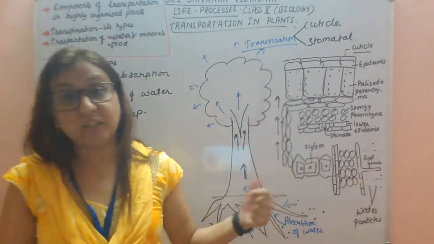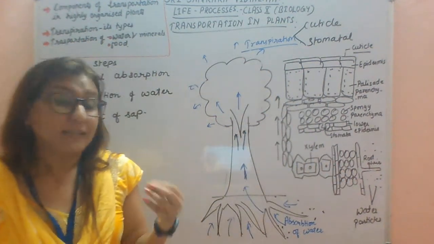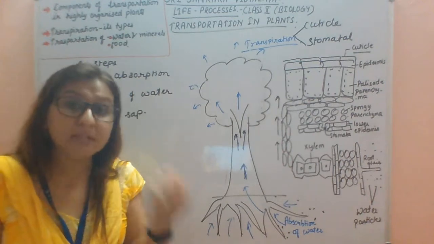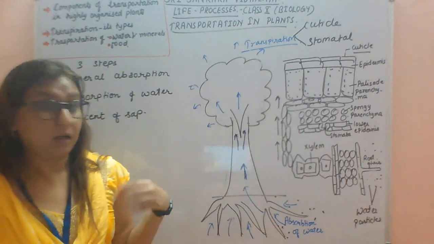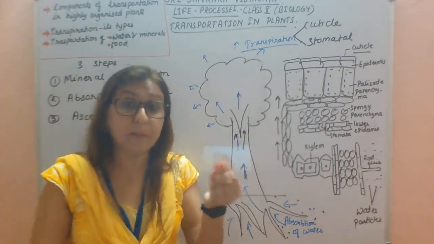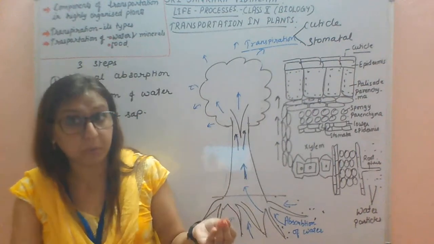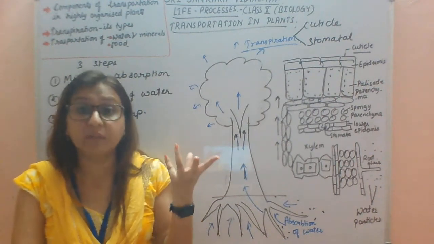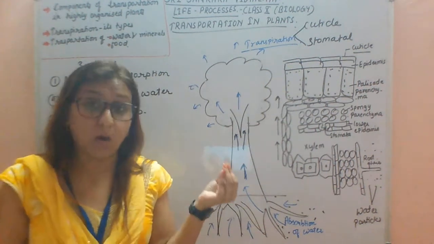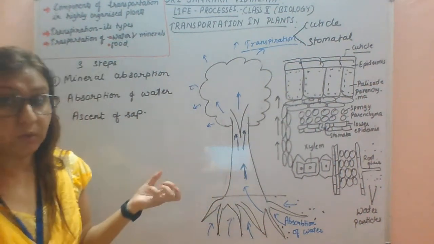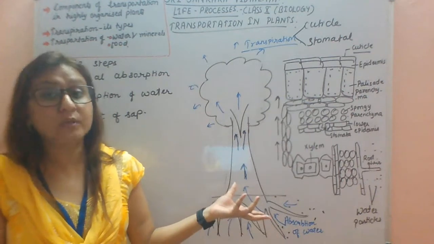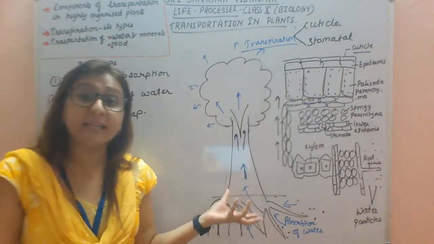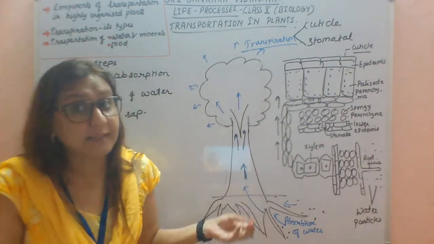Automatically root pressure is high, so the excess water is oozing out from the surface of the leaves, or you can say from the pores of the leaves, that are called hydathodes. The pores from which the water is oozing out are called hydathodes. And this process of oozing out of water from the aerial part of the plant is called guttation.